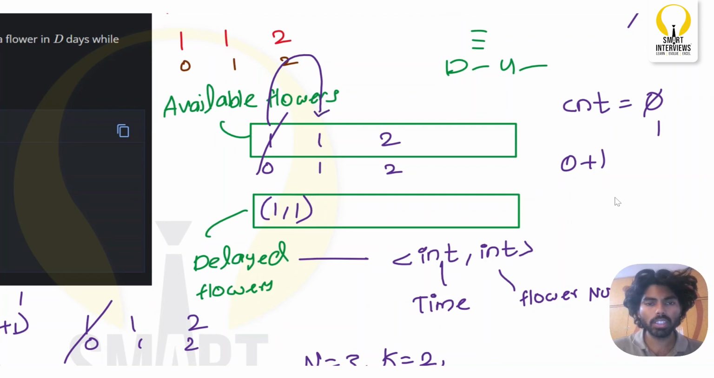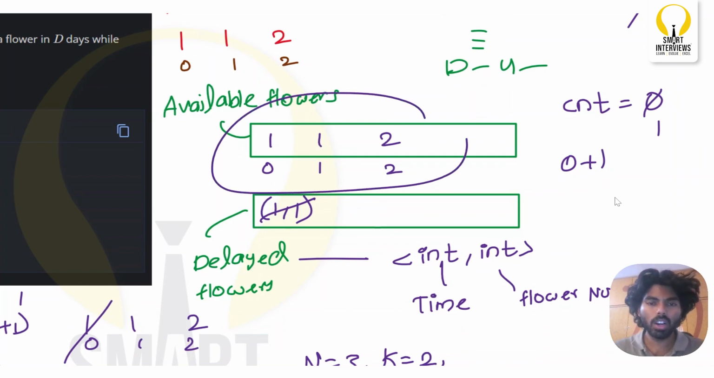Okay, now I will go to the next index. By the time I go to the next index, just check, is there any flower which has already regrown when I reach this particular day? Yes. What is that flower which has already regrown? This first one. How can you say that? Because this index is nothing but day. So according to zero based indexing, this is day 1. So at day 1, there is one flower which has already regrown and blooming, right? So what will I do? I will simply remove this from the delayed flowers and I will simply add this flower into my available flowers.